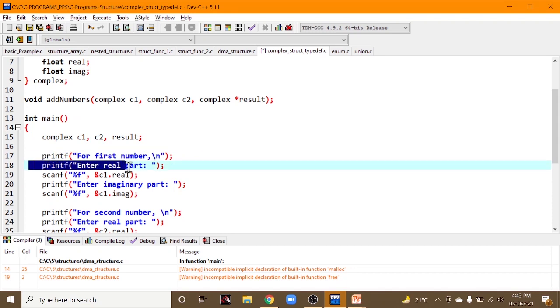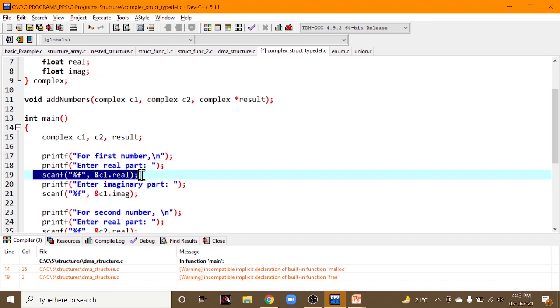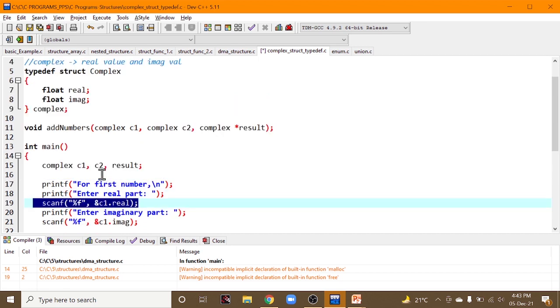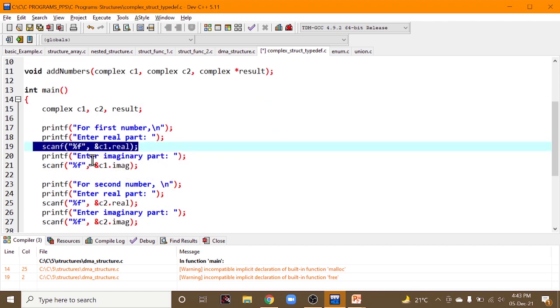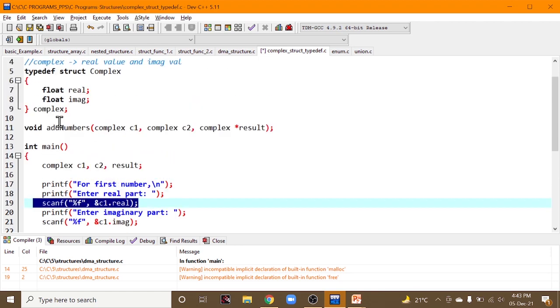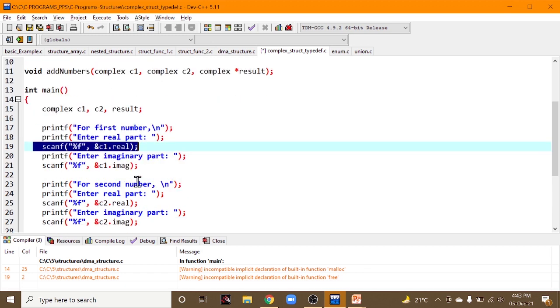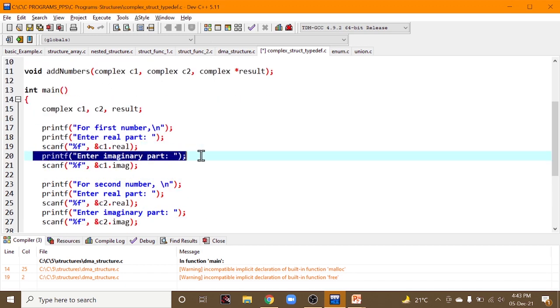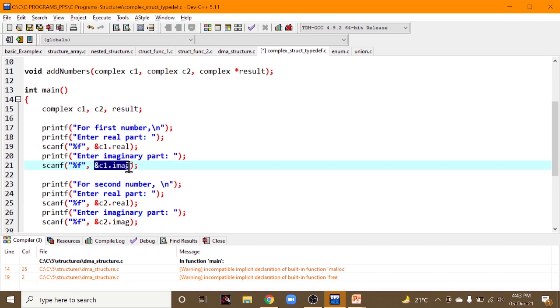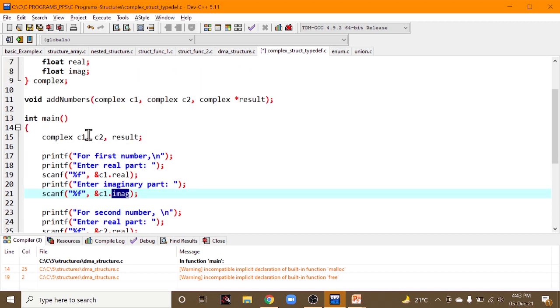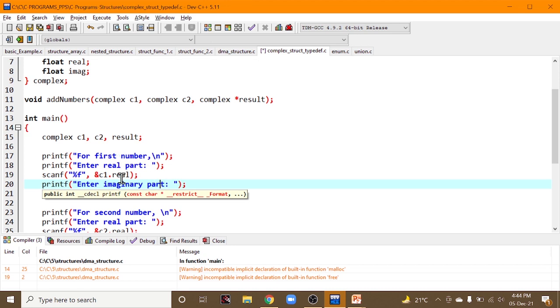For the first number, enter real part and scan it into real. c1 is a simple variable in order to access this real and imaginary. And again, enter the imaginary part using c1.imag, that is the address of it. We are putting the value into this imaginary part, the first number's imaginary part.